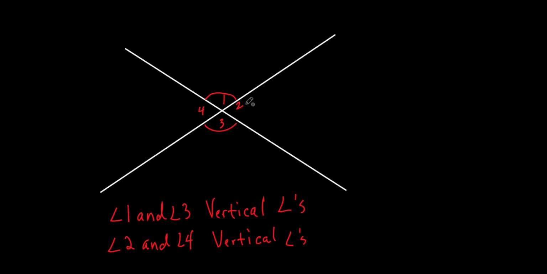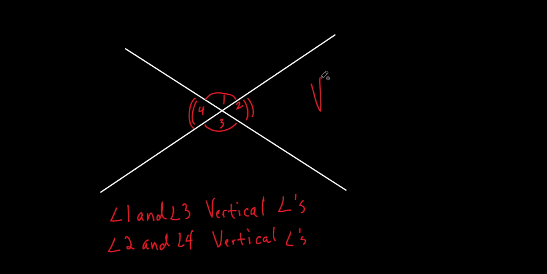Take a look at angle 2 and angle 4 as far as the measurement of them. I'll put 2 arcs there, just to make it different than the 1 arc. Look at angle 2 and angle 4. If I took a protractor, went up to both of those and measured them, guess what would be true about both of those angles? They would be equal to each other. Exactly. So 1 and 3 are vertical angles. They're across from each other, and they're equal to each other. 2 and 4 are vertical angles. They're equal to each other.